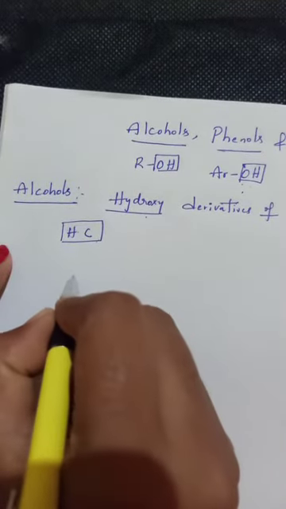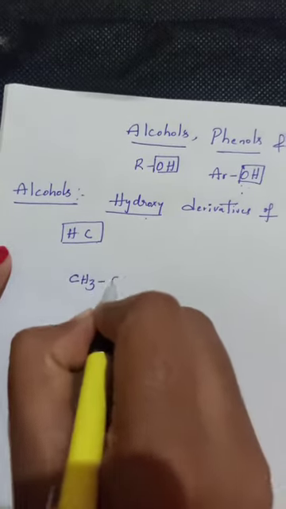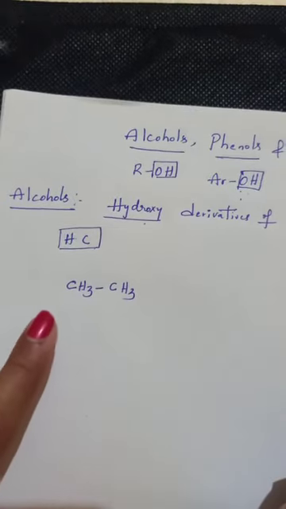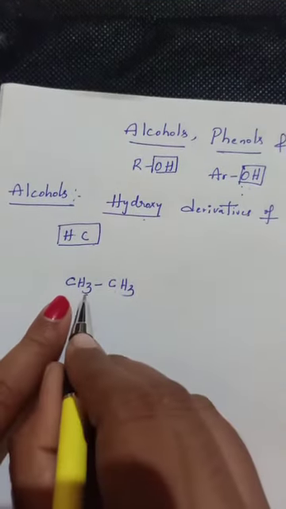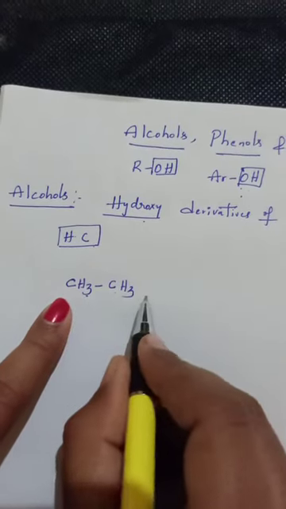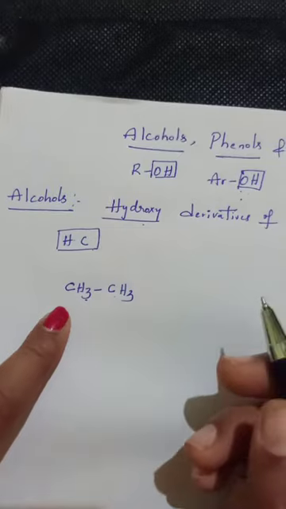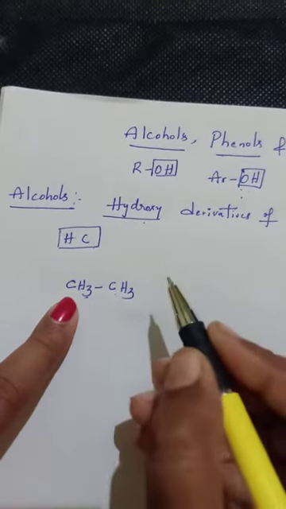Now here I am taking one example of a hydrocarbon, CH3-CH3. This hydrocarbon contains only hydrogen and carbon atoms. The total number of hydrogens present here is 6. Any one hydrogen can be replaced by a hydroxy group.